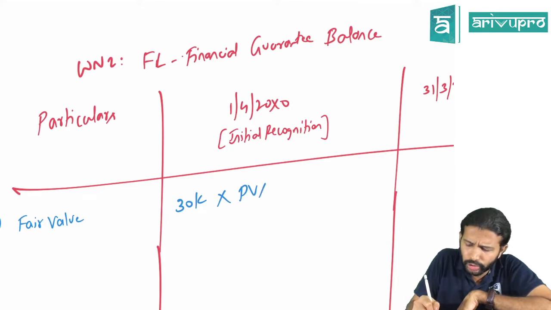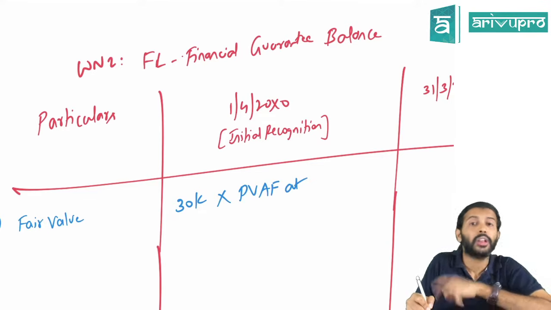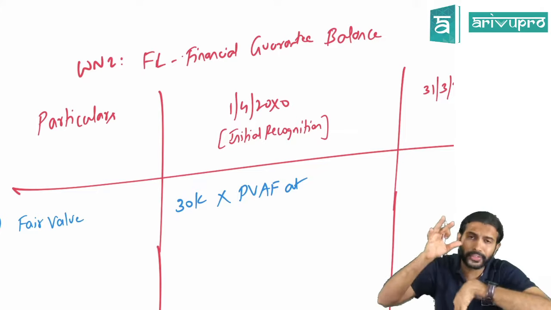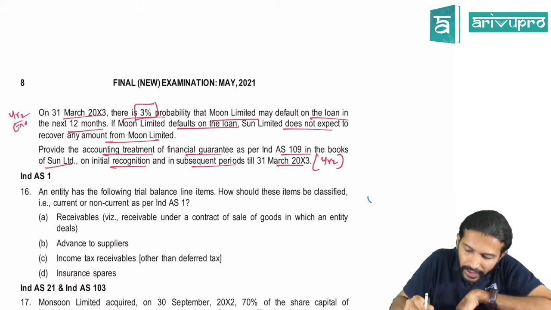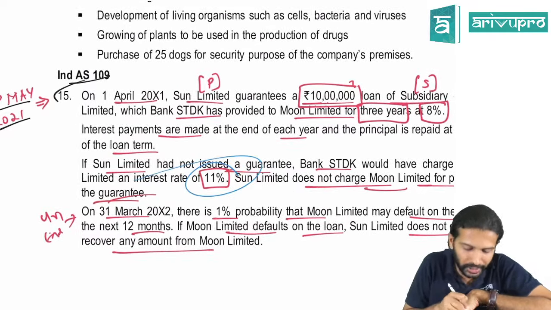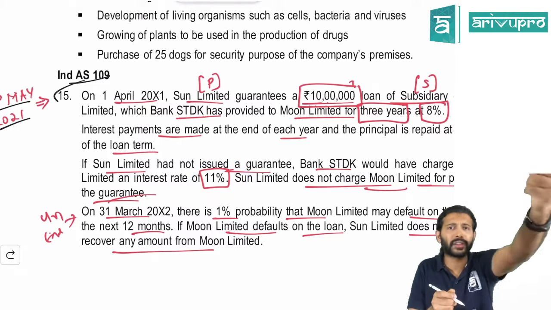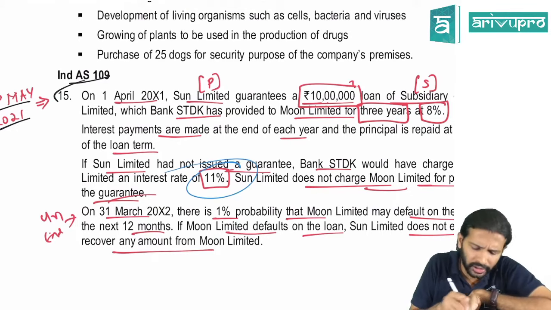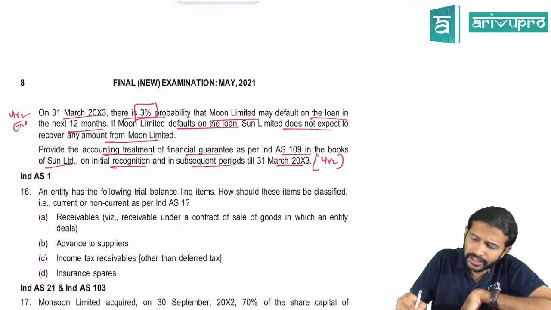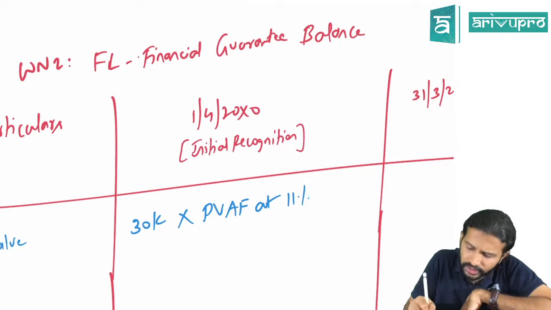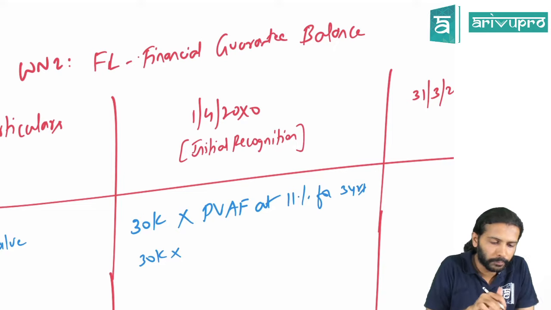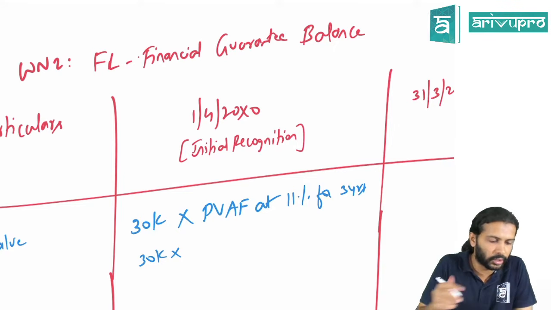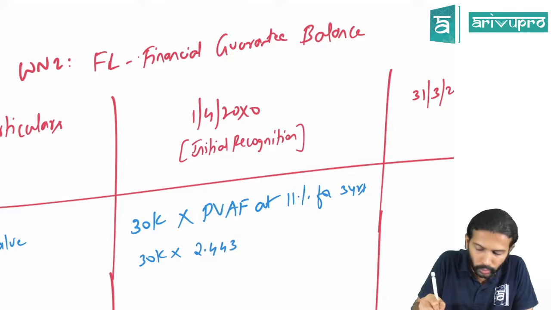So take 30,000, do present value annuity factor at the effective interest rate, meaning if the guarantee was not given, what would have been your interest rate? If guarantee was not given, the interest rate would have been 11%. Yes. So because of guarantee it is reduced to 8. But otherwise this would have been your interest. So you take this particular rate at 11% for 3 years. So calculate PVIF, 1 divided by 1.11, 3 times, and press the grand total button. You're going to get 2.4437.